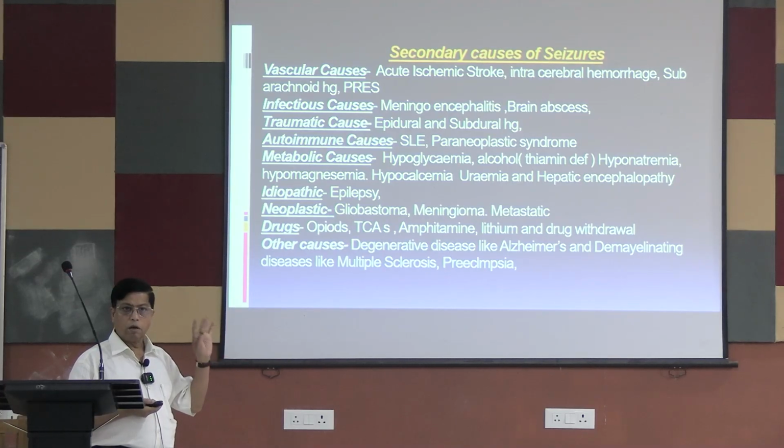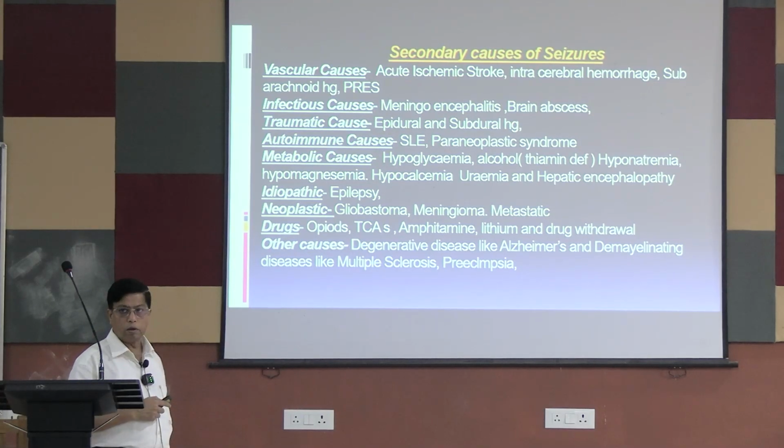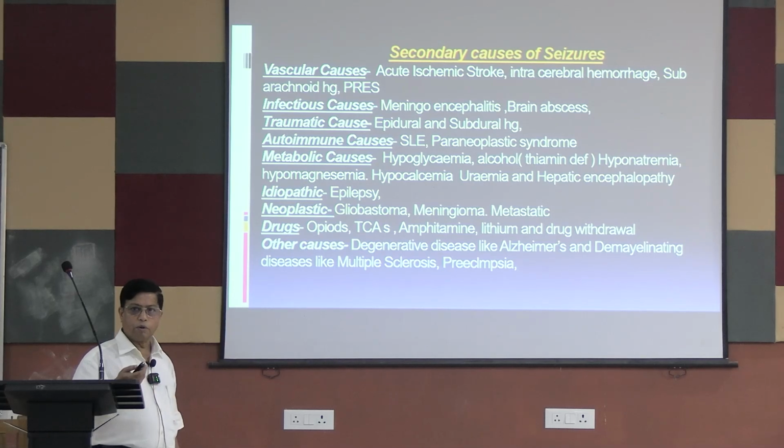Actually, thiamine deficiency or alcohol withdrawal may be causes, or the patient may fall under the influence of alcohol on some hard surface and get a head trauma that can cause subdural hematoma. The patient may then have convulsions. These are the possibilities you have to keep in mind in your emergency room when you are on emergency duty: the patient is alcoholic, under the influence of alcohol, with mild jaundice, and has come with convulsions.